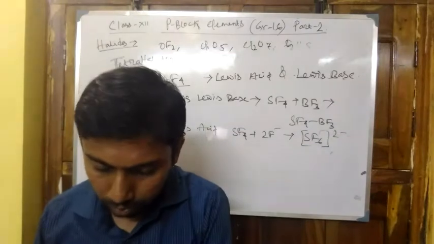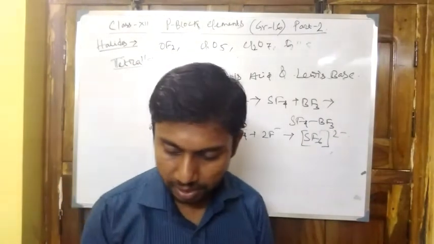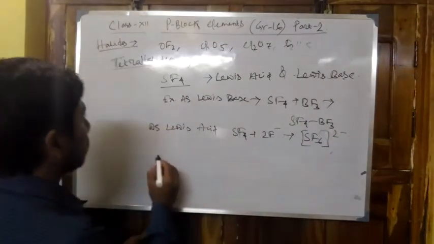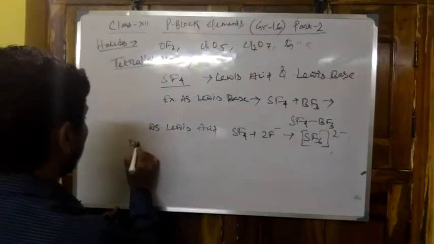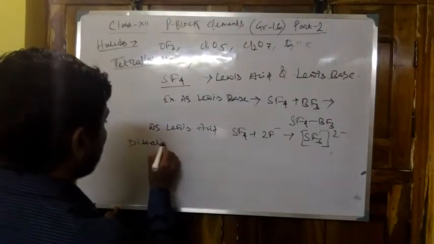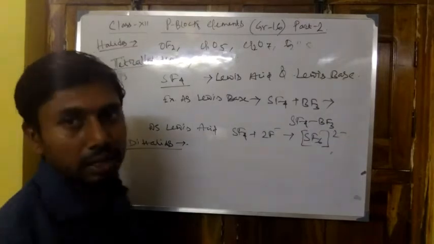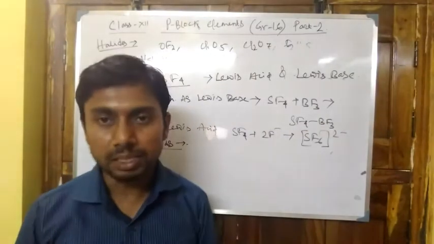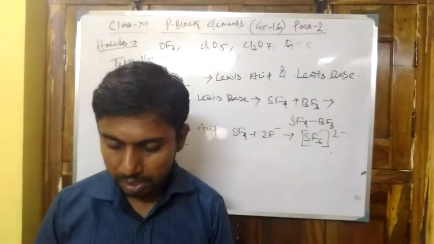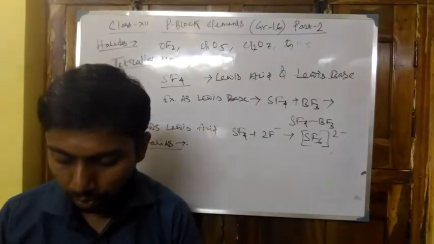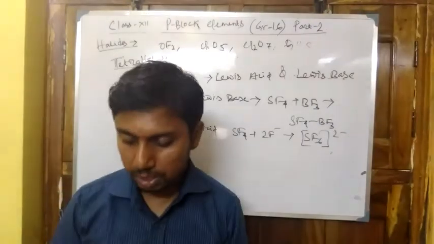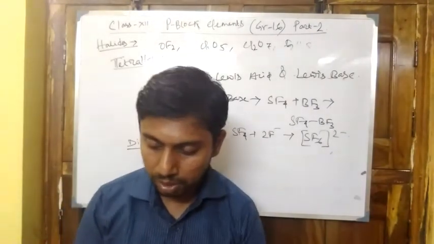Next, about dihalides. All the elements form dihalides, but there are differences in stability: some are stable, some are unstable. Out of these, sulfur dichloride, SCl2, is stable.